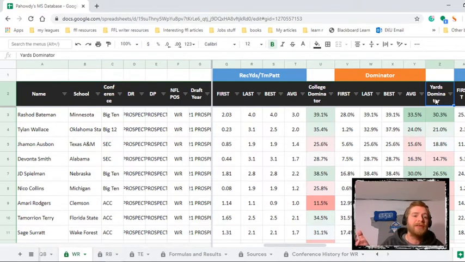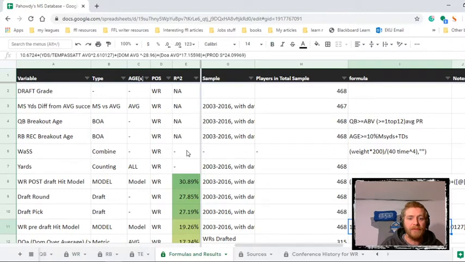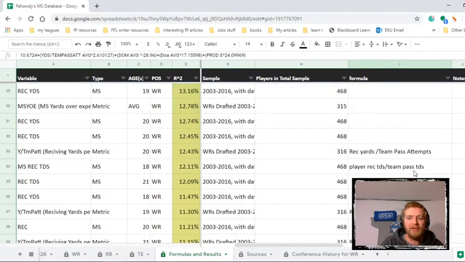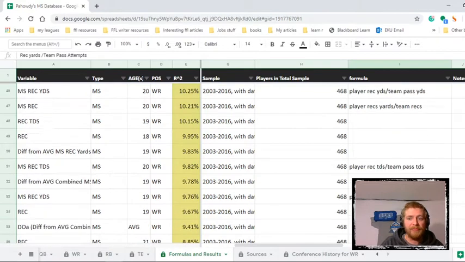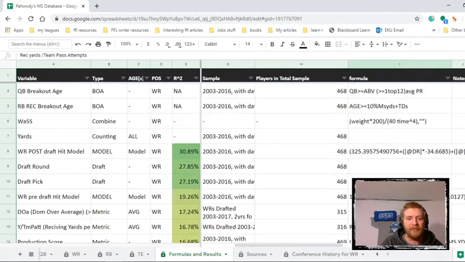There's also something that was suggested. I haven't heard any mention of it since then, but I made it, which is college dominator using receptions and yards instead of receptions and touchdowns. That's what the yards dominator is. And again, if you're ever not sure what college dominator is, if you go over to the formulas and results tab, you can literally see what it is, my squared results, and how to calculate it if you're interested.